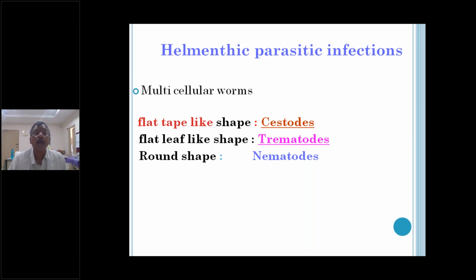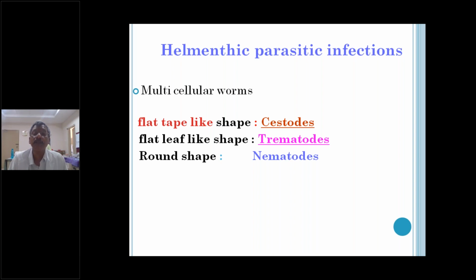Coming to the larval forms of nematodes, the third stage filariform larva is the infective stage of the host. In other nematodes, the embryonated egg, which contains the embryo, is infective to the host. For Ascaris lumbricoides, the egg is the infective stage.